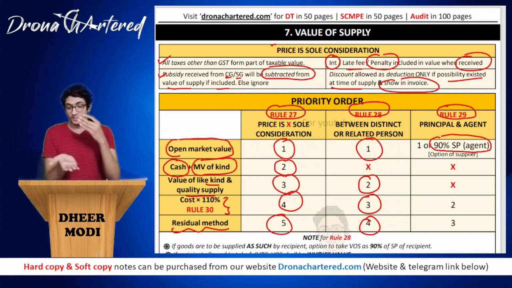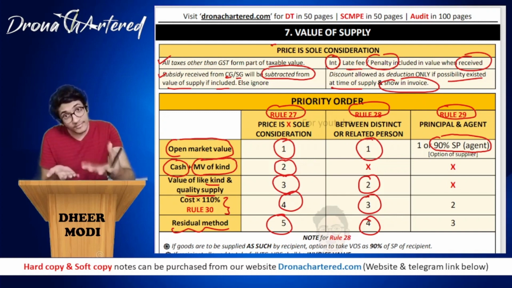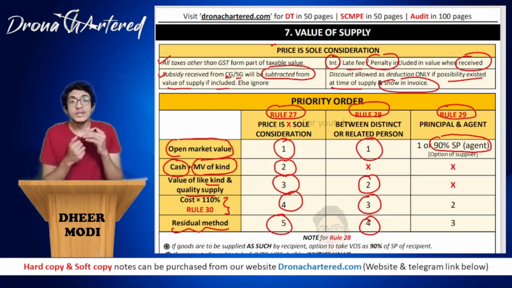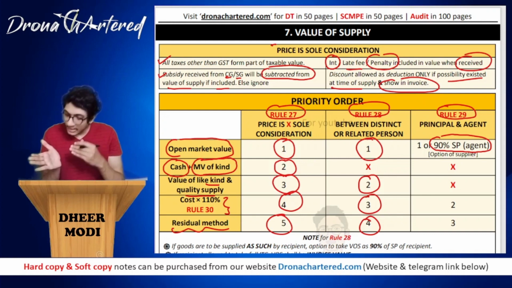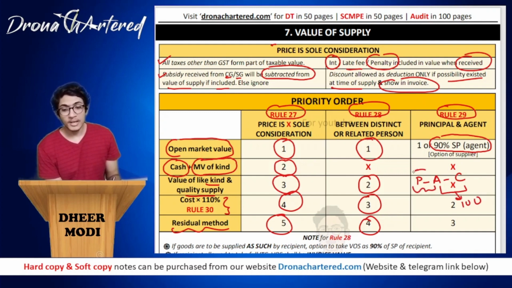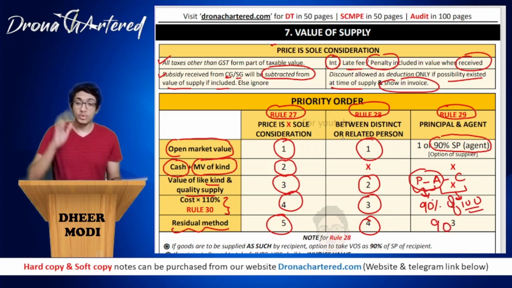That is, for example, the principal has given goods to the agent. Now this agent will further supply it to the customer, will further sell it. So the price that the agent is selling to the customer, 90% of that will be considered as value of supply between your principal and agent. Got it? So this is your principal, this is your agent, and this is your customer. Suppose the agent has sold to the customer for 100 rupees. So the value of supply for this transaction will be considered as 90% of this 100 rupees. Therefore, this is 90 rupees. Okay, so I hope this is clear.